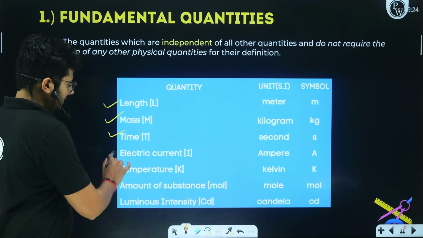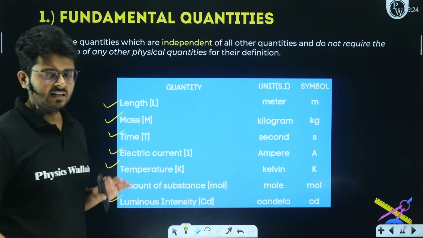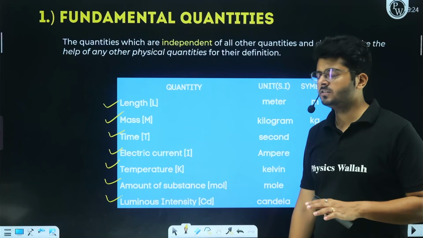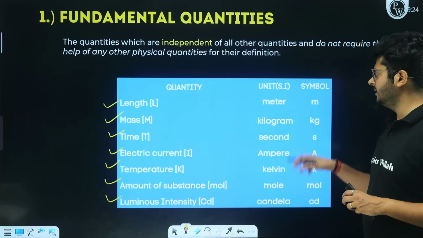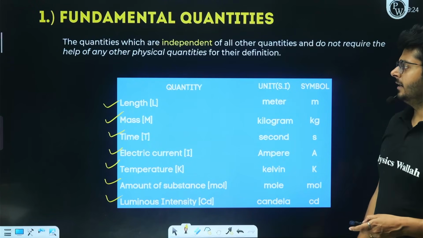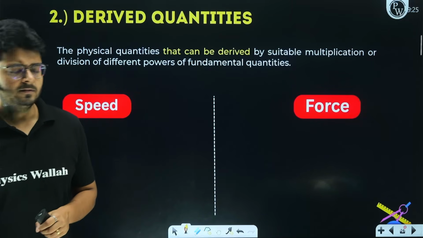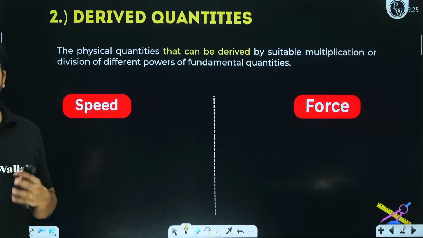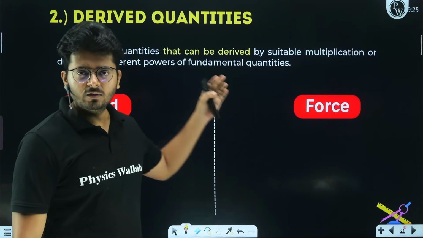Similarly, the time, electric current, temperature, amount of substance, and luminous intensity. These are the 7 fundamental quantities. If you want to know any information about these things, you have to measure them directly, right? And these are the units and symbols attached to them, right? What about the other quantities, derived quantities, right? For example, speed, for example, force. All these quantities for which you can measure some fundamental quantities and calculate them, right?